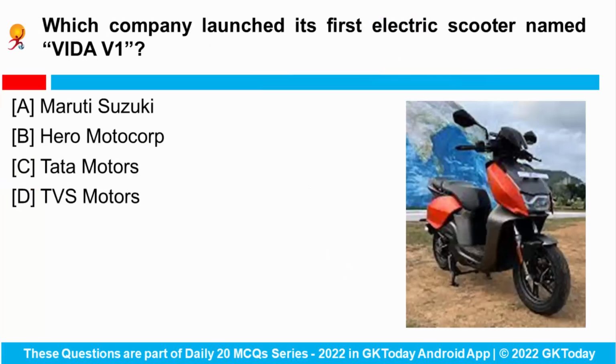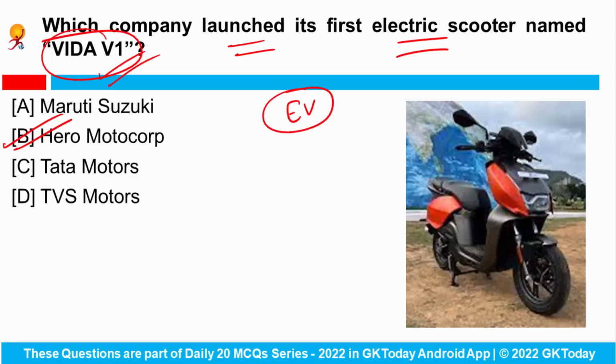Next question is, which company launched its first electric scooter named Vida V1? The country's largest two-wheeler maker, Hero MotoCorp, has entered the electric vehicle segment with the launch of its first electric scooter named Vida V1. This will compete with the likes of Bajaj Chetak, TVS iQube, Ather Energy, Hero Electric, Ola Electric, etc.